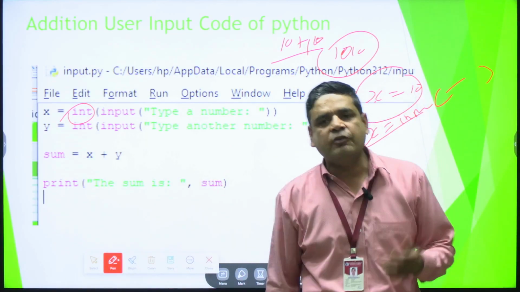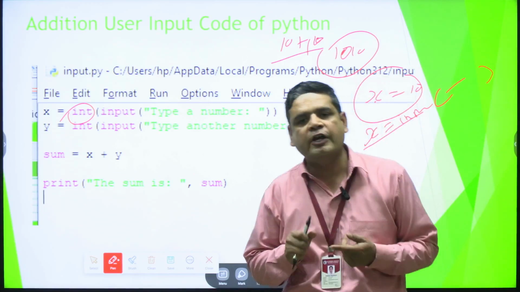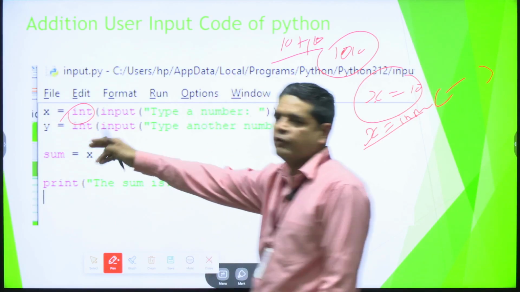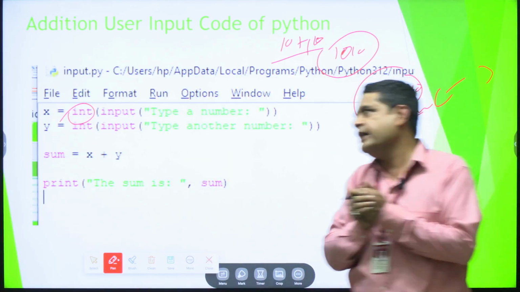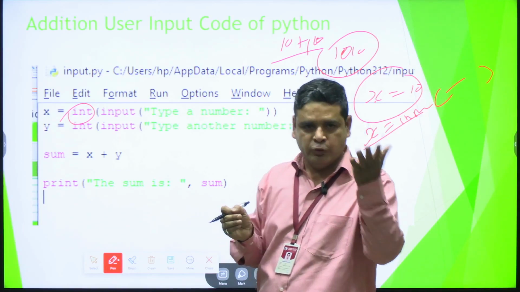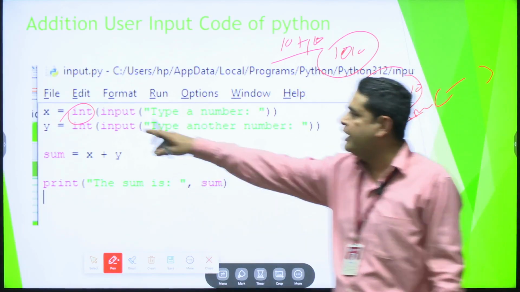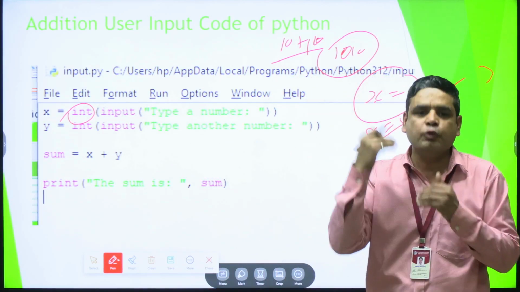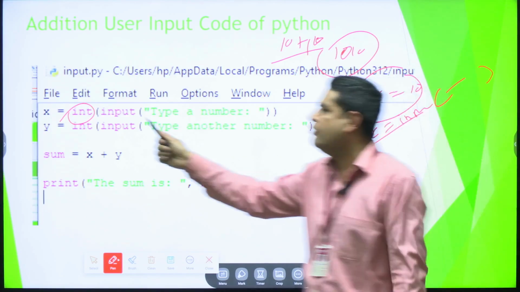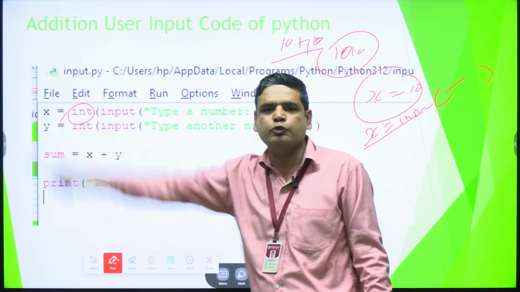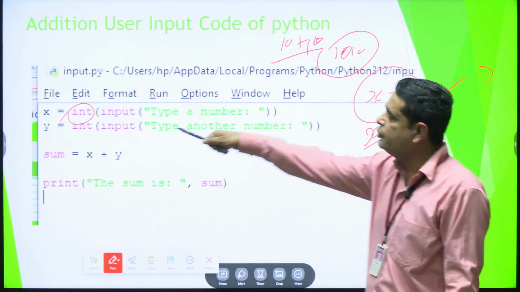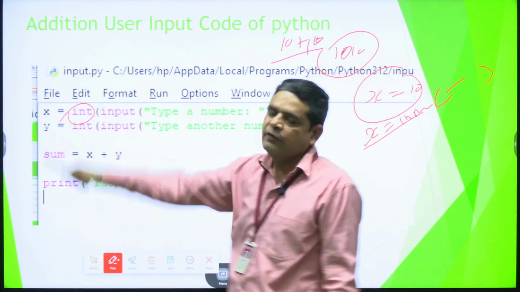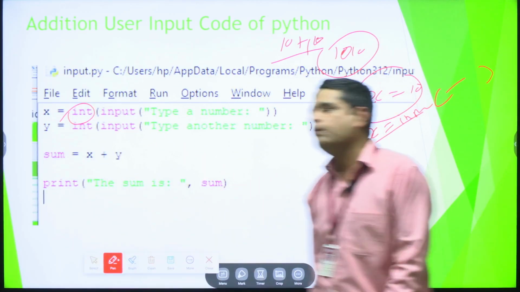In the same way, when we use float or other types, you have to define the data type, that is, which type of value you want to add. So we can use the integer input type for numbers. When the user enters the numeric value, it is converted to an integer value and stored in x. Same here, when the user enters the numeric value, it is stored in y. After that, we can perform an operation.